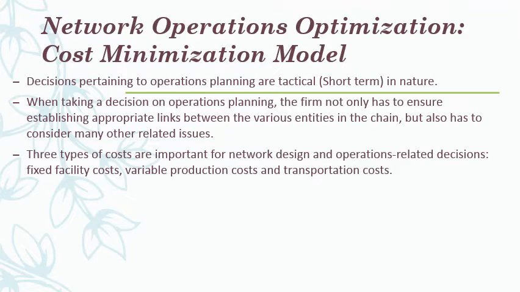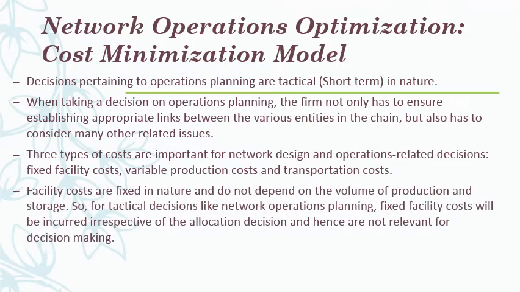If I cannot minimize either the fixed cost or the variable cost, let me at least minimize the transportation cost. This is the thinking of a manager. 1 rupee saved is 1 rupee profit extra.